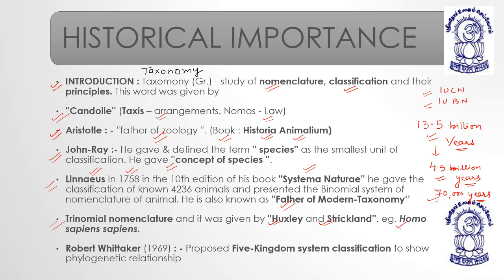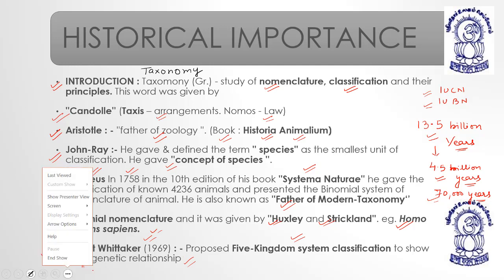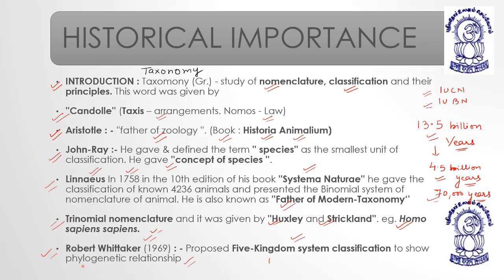So Homo sapiens sapiens is a trinomial nomenclature, given by Huxley and Strickland. Now Robert Whittaker, in 1969, proposed the five kingdom system of classification to show phylogenetic relationship. Phylogenetic relationship means phylum plus genetic.